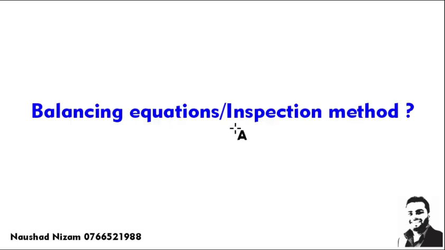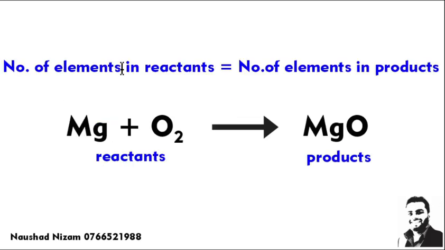How do you write the chemical formula? Now what is balancing an equation? This is also known as the inspection method. That means the number of elements in the reactants should be equal to the number of elements in the products. There is no creation or destruction of atoms.